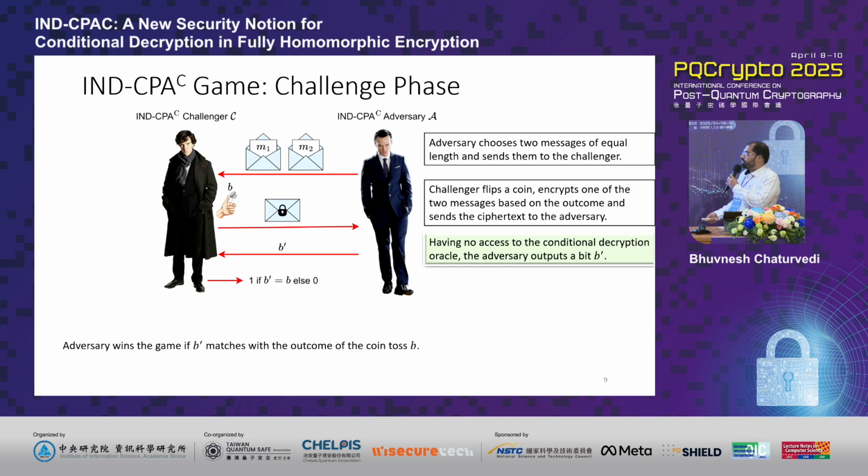During the challenge phase, the adversary does not have access to this conditional decryption oracle anymore. It simply sends two equivalent messages to the challenger and receives at random an encryption of one of those messages. At this point, it has to output which of the messages it received an encryption of. If it can do so successfully with a probability significantly better than half, then it wins the game.